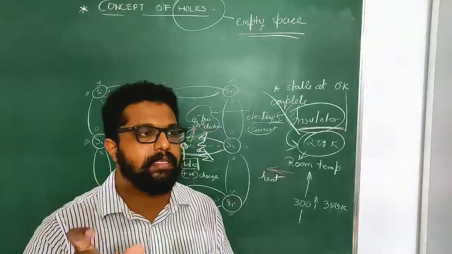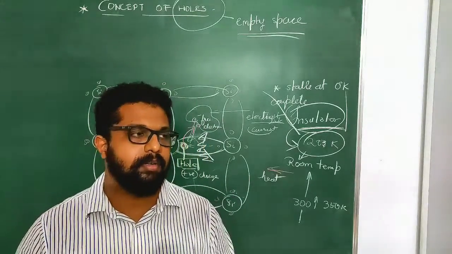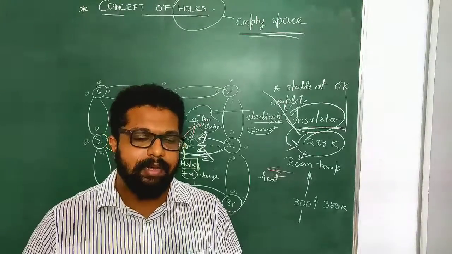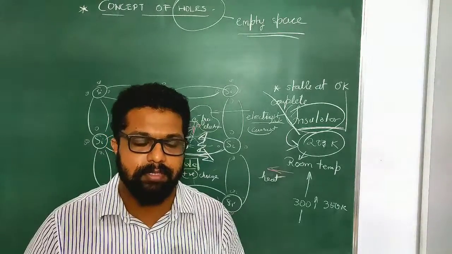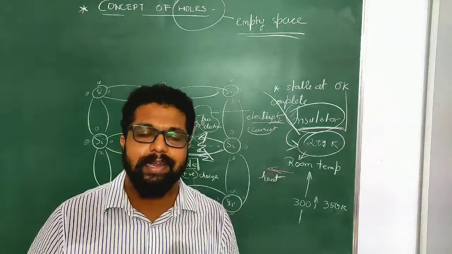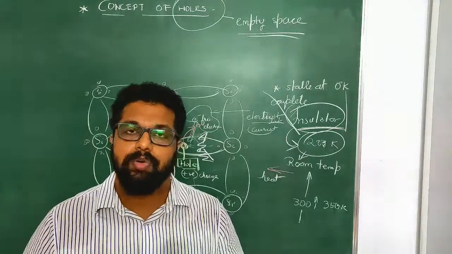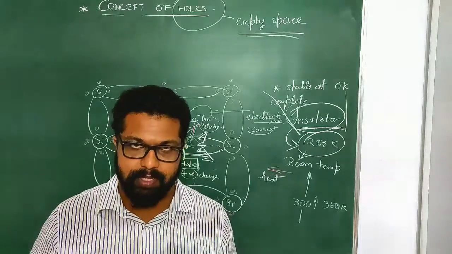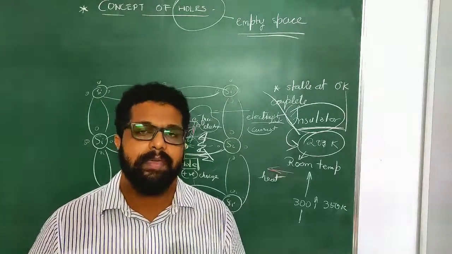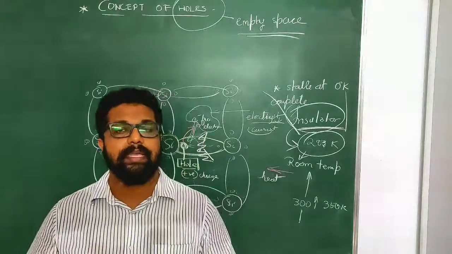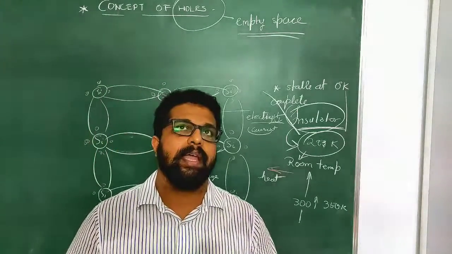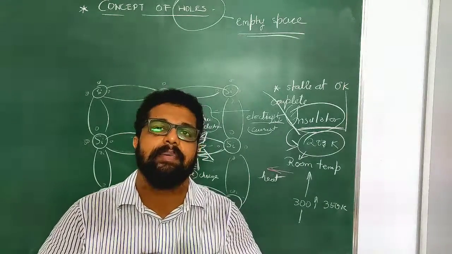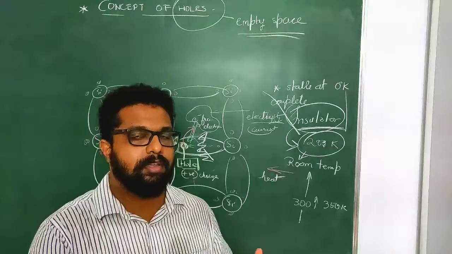You need to know the meaning of this sentence: electrons and holes are always created in pairs. Though an electron is a physical quantity and a hole is not, it is just an empty space, it is created in pairs. So if asked to explain the creation of holes and give a reason why electrons and holes are created in pairs, you have your answer in this explanation.